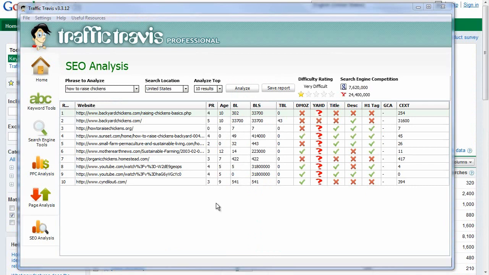For how to raise chickens, again we can see that the PR is more competitive than the last search we did, and the backlinks are higher too, but I think that this is less competitive than our original search with backyard chickens. So we're beginning to narrow down on the keywords that still get a fair amount of traffic but don't have so much competition. But you can also see how this process can take some time to get the best keywords.